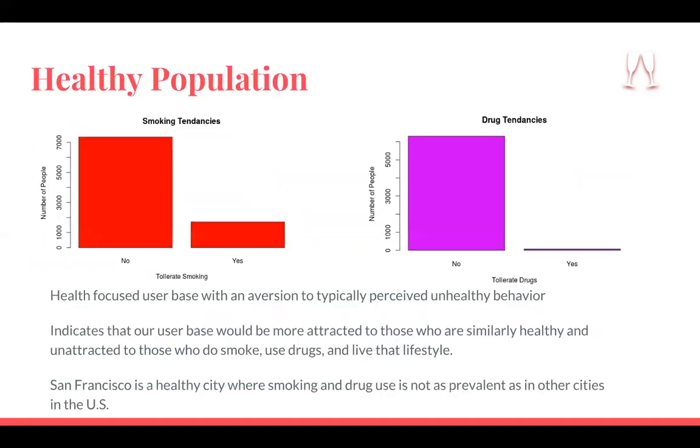So first, we decided to take a look at the health tendencies of our population. We see that looking at smoking and taking drugs, typically unhealthy behavior, our population has a large aversion to this. So this indicates that our user base would be more attracted to those who don't indulge in drugs and smoking and live similarly healthy lifestyles. It's important to keep in mind as well that San Francisco as a city itself is a lot healthier than other cities in the United States and is a lot more against smoking and drug tendencies than other cities, and our population would follow suit as well.